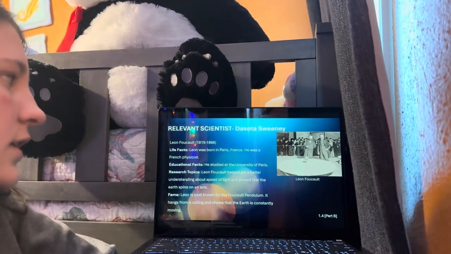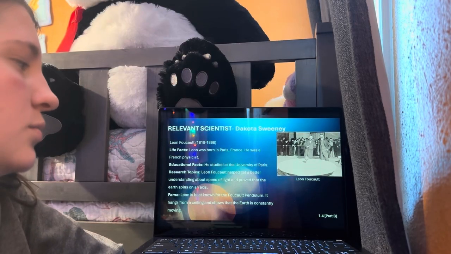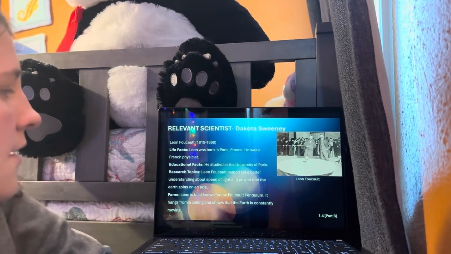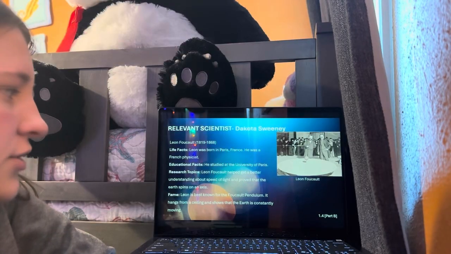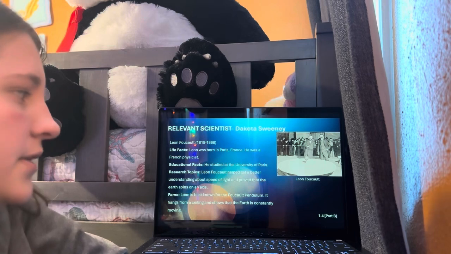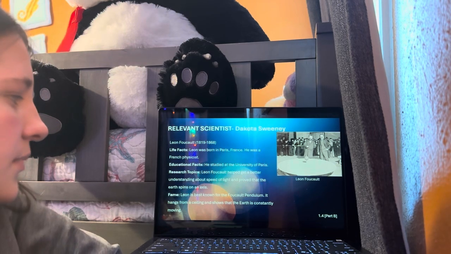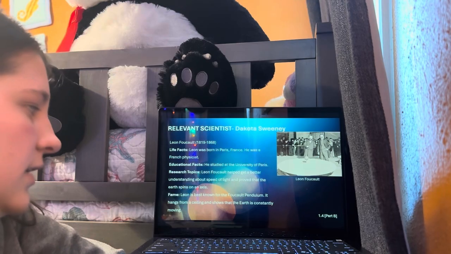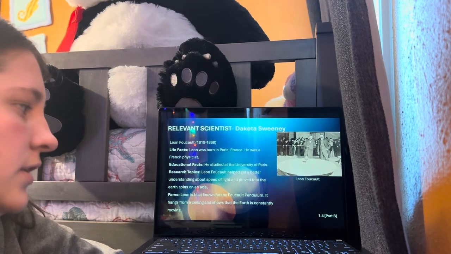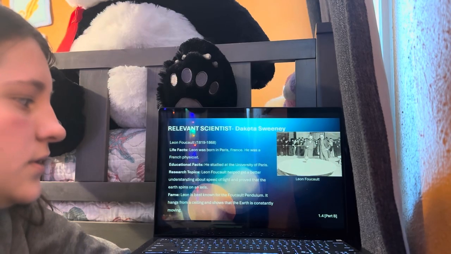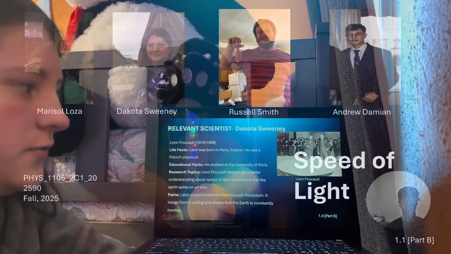And then for scientists, I chose Leon. Leon was born in Paris, France. He is a French physicist. Educational facts. He studied at the University of Paris. Research topics. Leon helped get a better understanding about the speed of light and proved that the Earth spins on an axis. And for fame, Leon is best known for his pendulum. It hangs from the ceiling and shows how Earth is constantly moving.